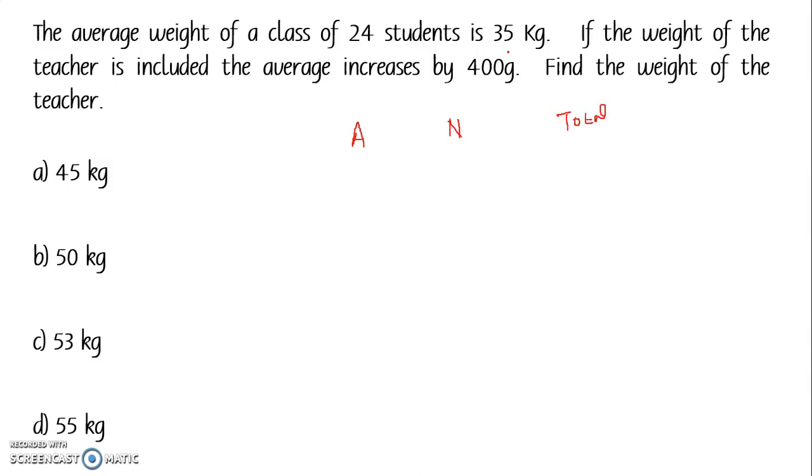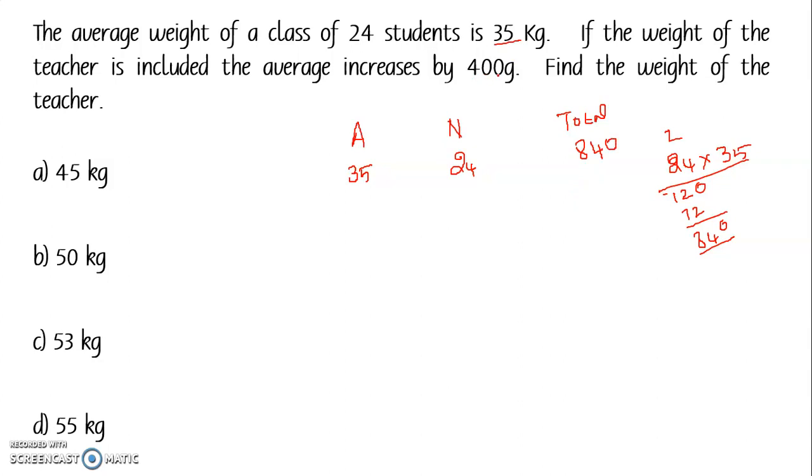Here it's given as 35 kg is the average, and the number of students will be 24. So the total will be 24 into 35. So you get 24 into 5, that is 120, and 24 into 3, you will get 72, so 840. So the total weight of all the 24 students will be 840.